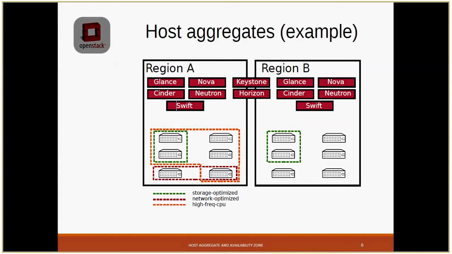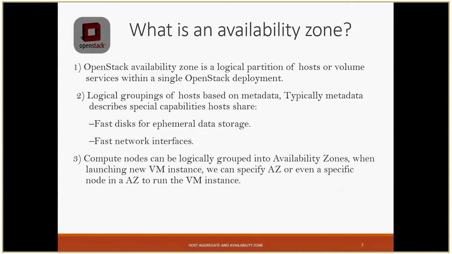Now, these are the basic features that host aggregate has. But this is not directly visible to the user to specify in the command line for launching a virtual machine. So what OpenStack did is create one more concept known as availability zone, where our complete cloud will be divided into zones. A zone is something we can consider as a geographical area. For example, if some compute nodes are in New Zealand, some in Australia, and some in India, we can create three zones, one for each.